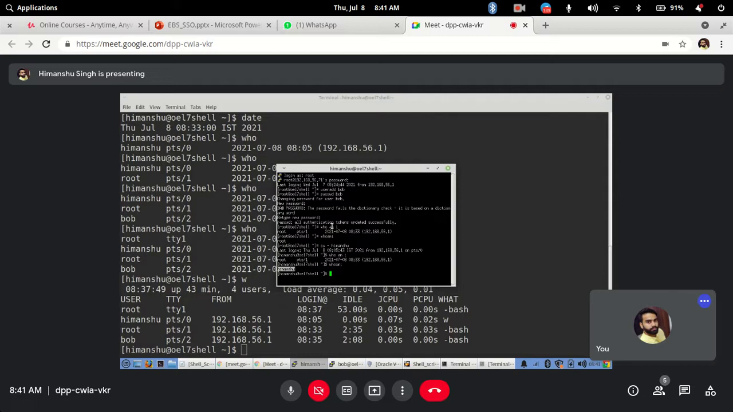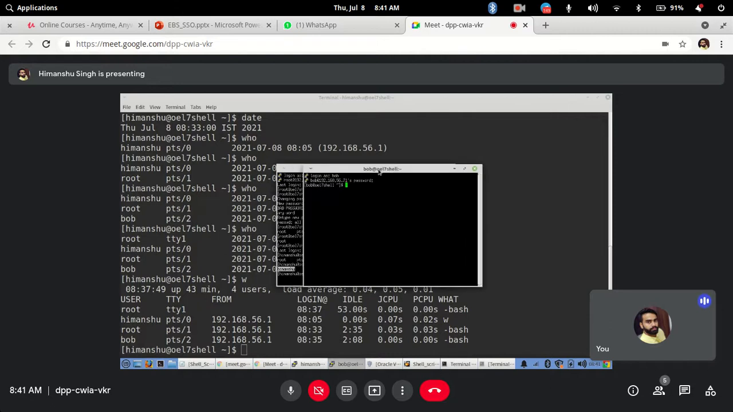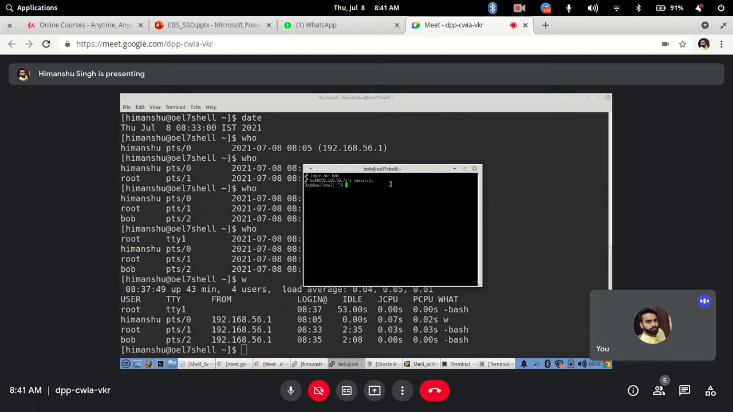Okay, now let's say I will open a new session. See, this is the PuTTY session that was opened via which user? Bob user, right? Minimize this. This is a Bob user session, right? I connected directly with Bob. When I did SSH, I connected with which user? Bob, right?